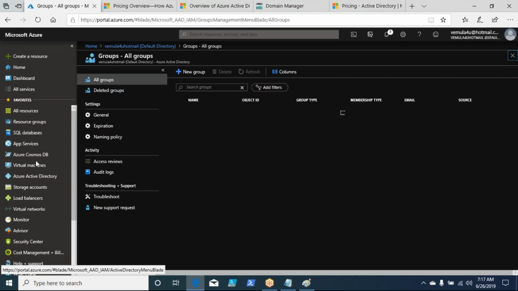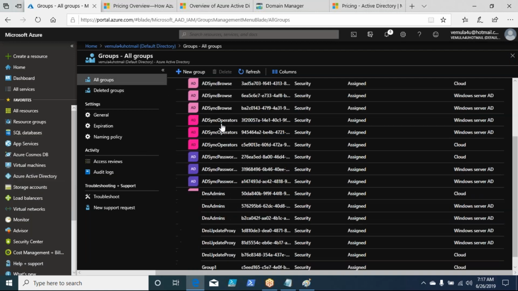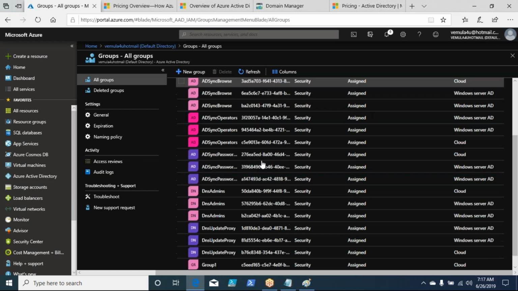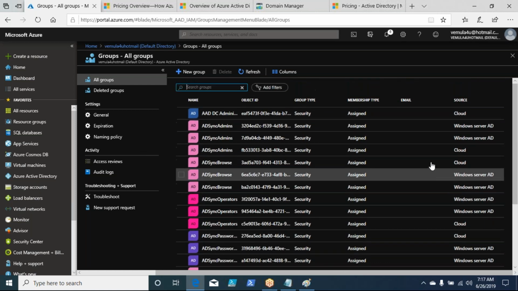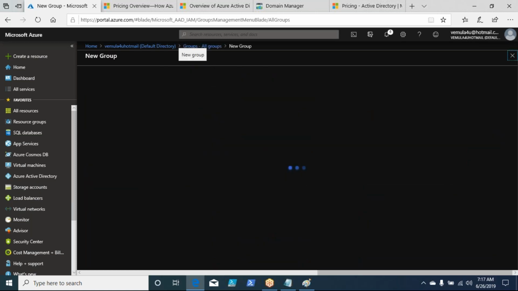So where are you doing all this activity? You are doing this activity in a console called Azure Active Directory. Now there are already certain groups that you can see, right? There are certain groups which are cloud groups. There are certain groups which are called Windows Server AD groups. We'll see what this cloud group is and what that Windows Server AD group is when we discuss this topic further.